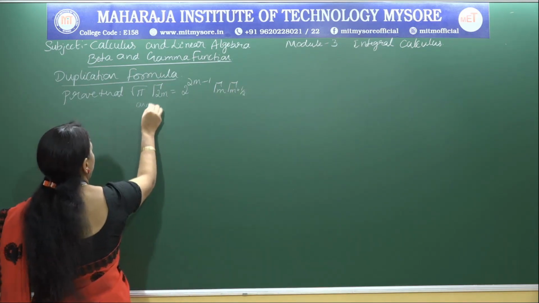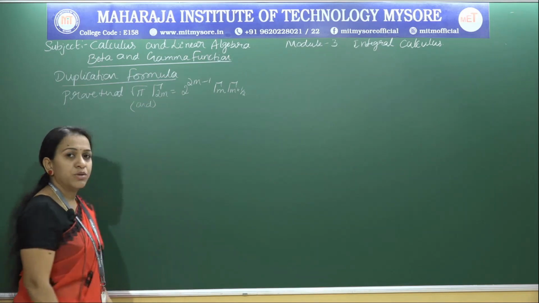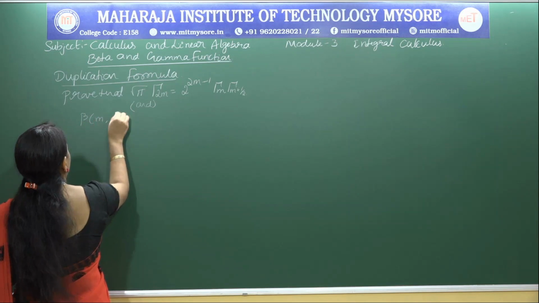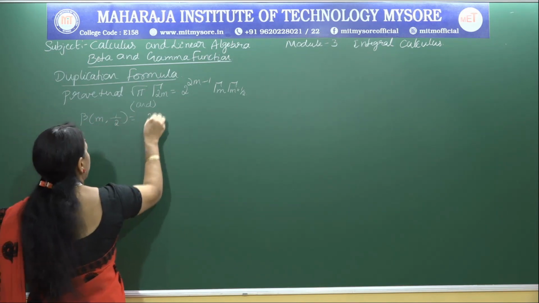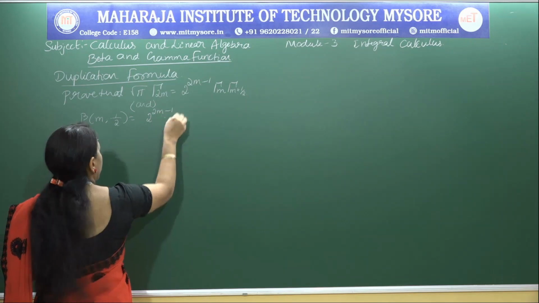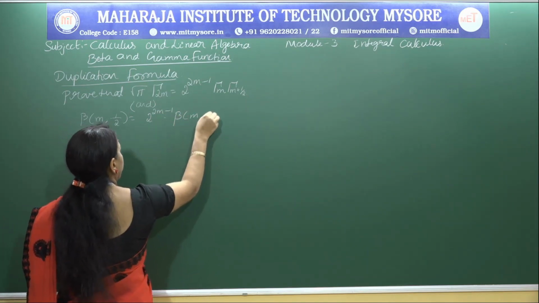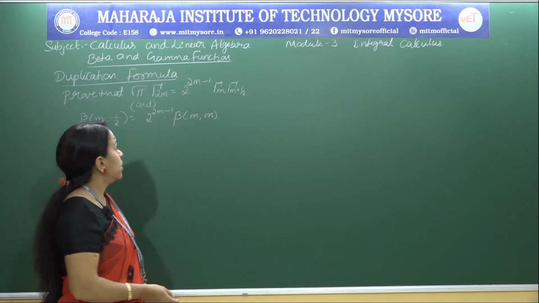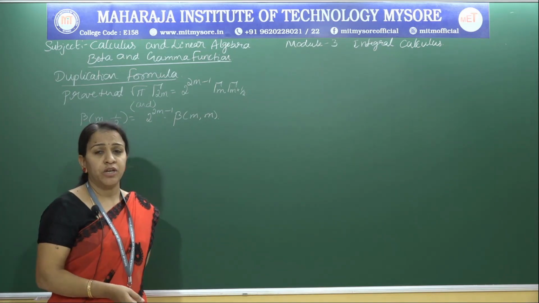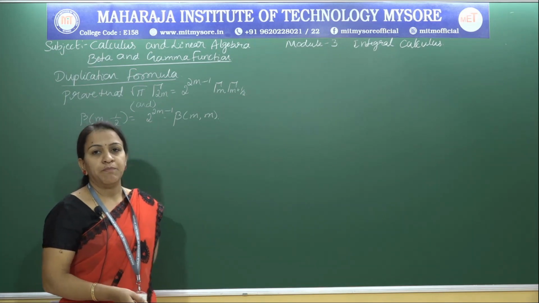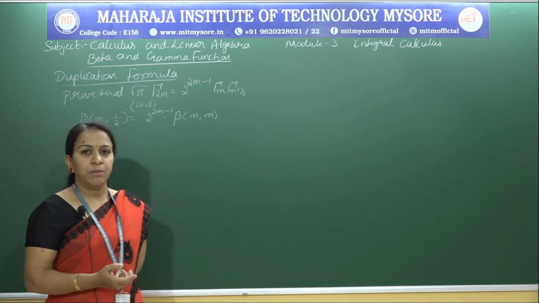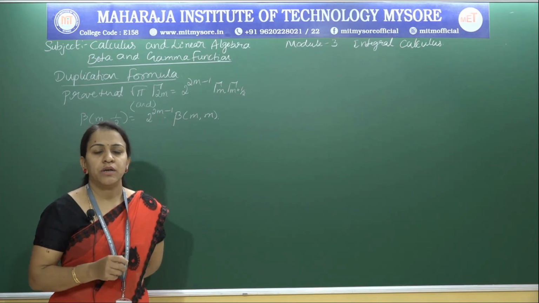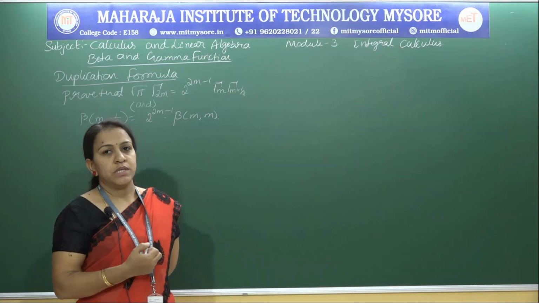So that is in terms of gamma, and also we have in terms of beta, that is beta m comma 1 by 2 is 2 to the power of 2m minus 1 into beta m comma m. So we are going to prove both the beta and gamma forms at a time. We know the relation between beta and gamma that we have proved in the previous class. So using that relation, I can obtain both the results at a time, right.